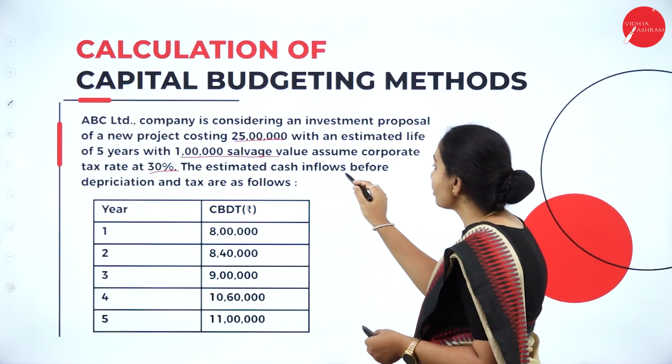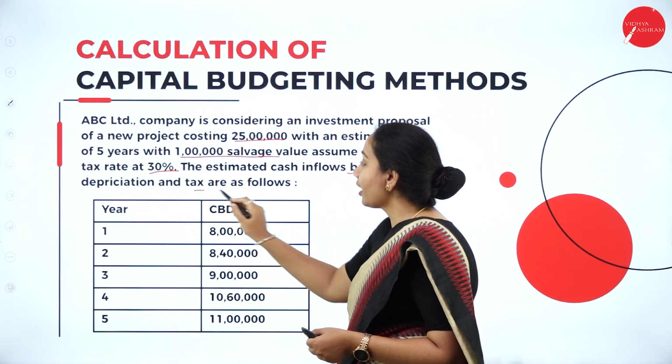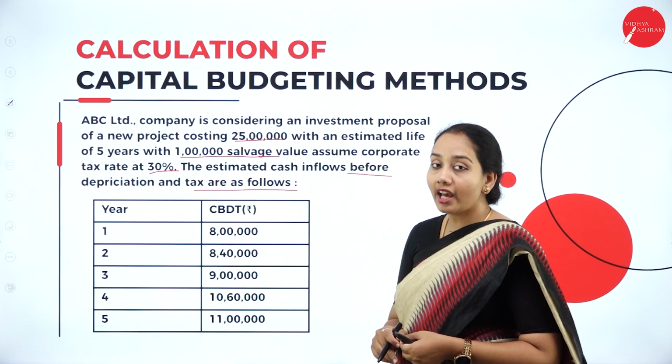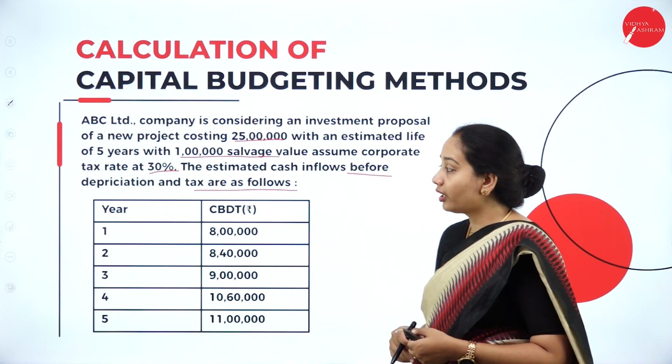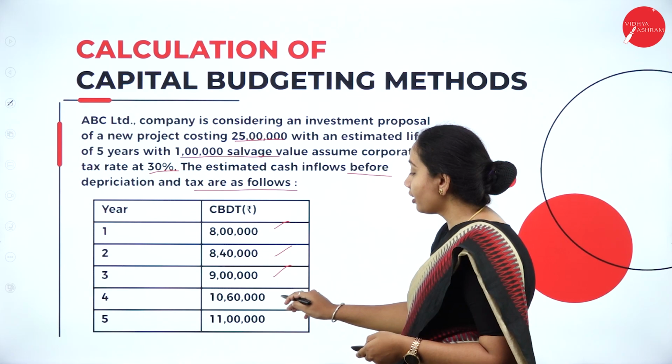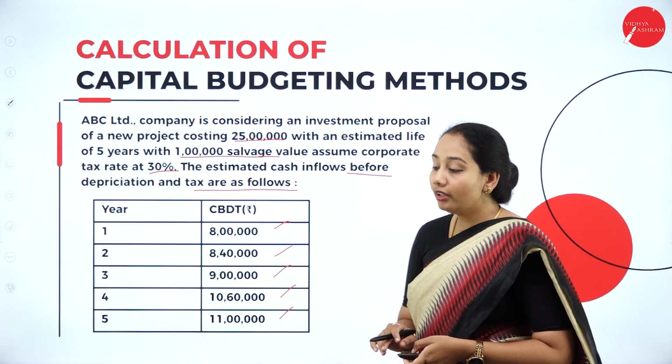The estimated cash inflows before depreciation and tax are as follows. So these are the cash inflows before depreciation and before tax. For the 5 years we have got 8 lakh, 8 lakh 40,000, 9 lakh, 10 lakh 60,000 and 11 lakh.